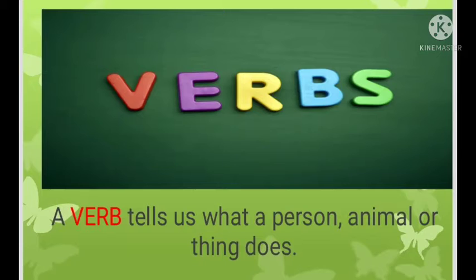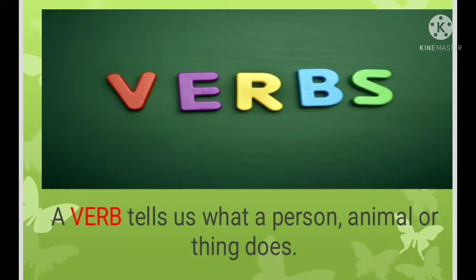Doing words means action words. What are action words? Sitting, roaring, singing, shining, sleeping, playing, eating, writing, fighting, burning, lying, watering, crying, flying. All these are action words.